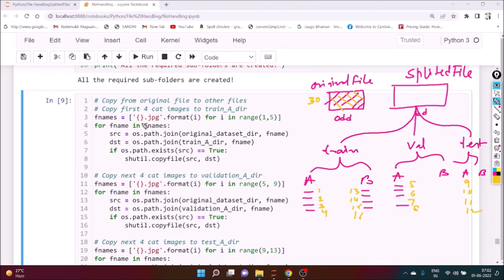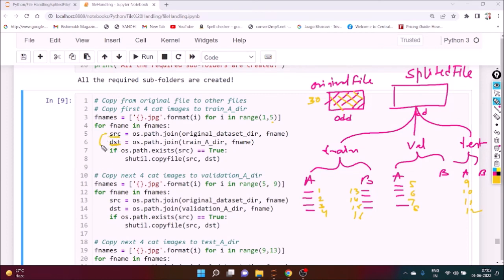So how to do this one? Within curly braces dot jpg dot format i for i in range 1 to 5. So all the files, 1, 2, 3, 4, are stored into the f names. Pick up the f name one by one from the f names. If you execute these instructions, it will transfer the first 4 images inside this f names. Using for f name in f names, we pick up one by one image and we identify the source and destination.